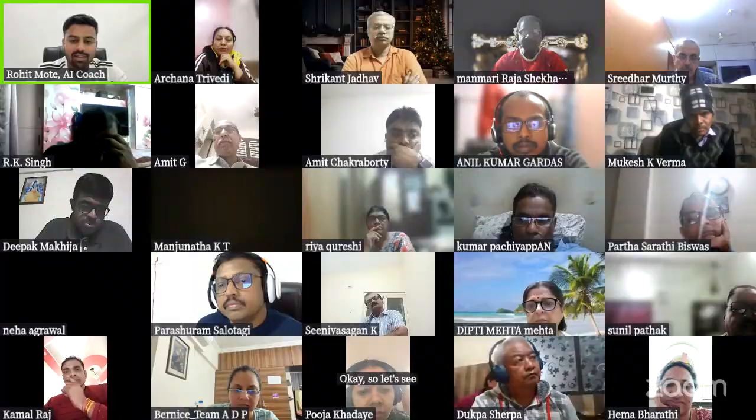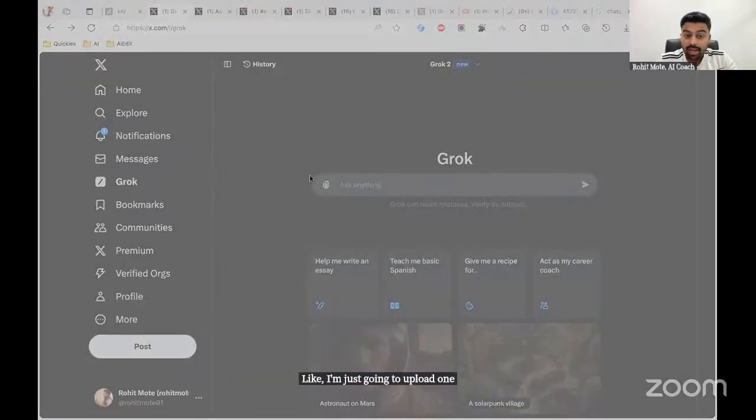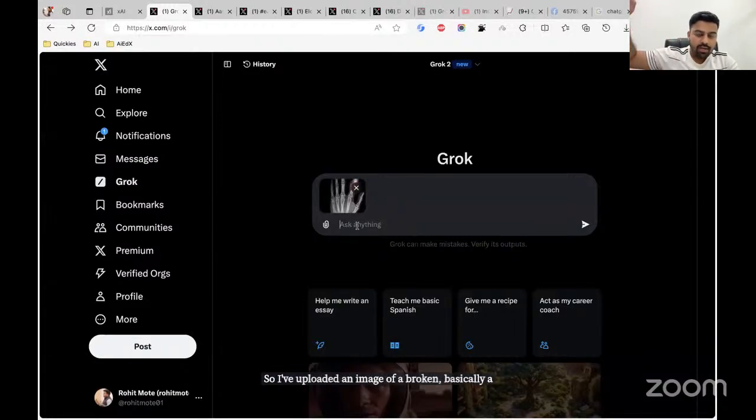It's crazy. I'm just going to upload one of the X-ray images which I have. Just allow me a moment. So I've uploaded an image of a fractured hand, basically a finger.